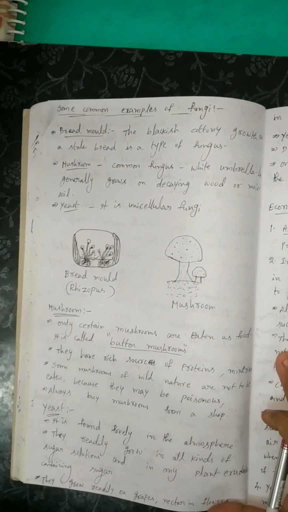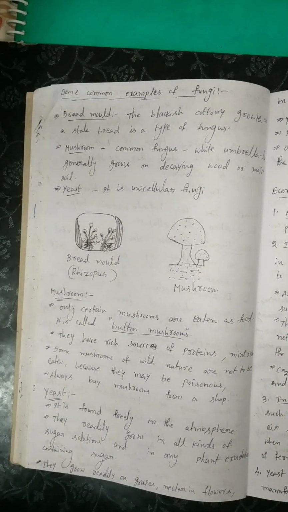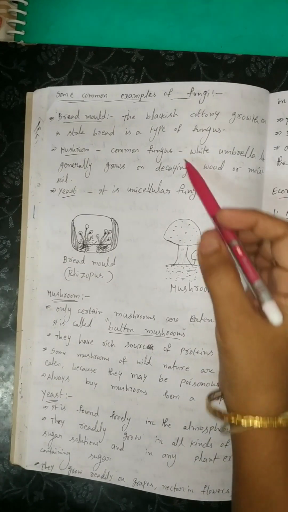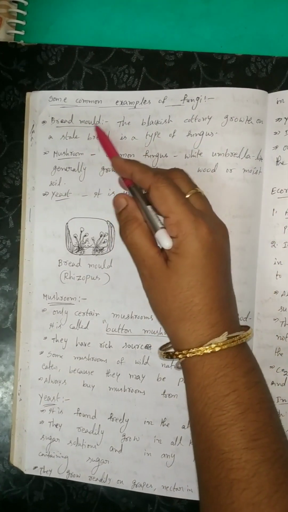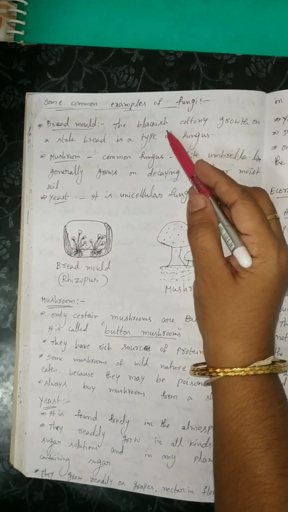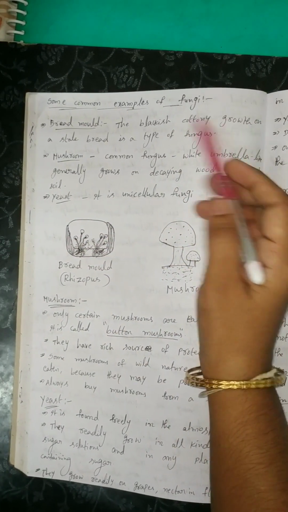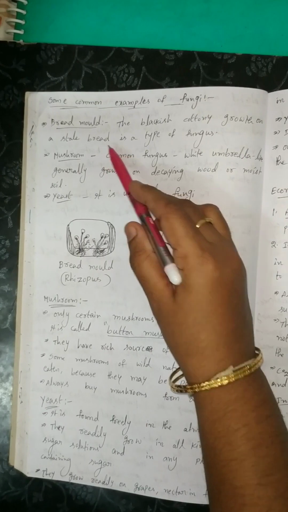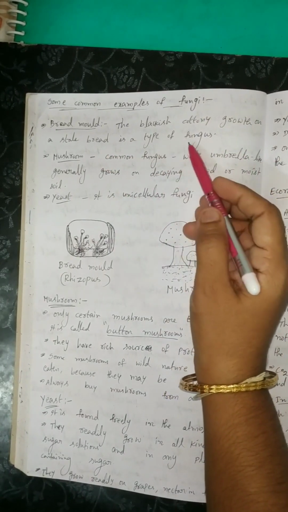Some common examples of fungi. In this class, we will discuss mushroom, yeast and the economic importance of yeast. First of all, some common examples of fungi. We will discuss bread mold. This is the bread mold. The blackish cottony growth on stale bread is a type of fungus.